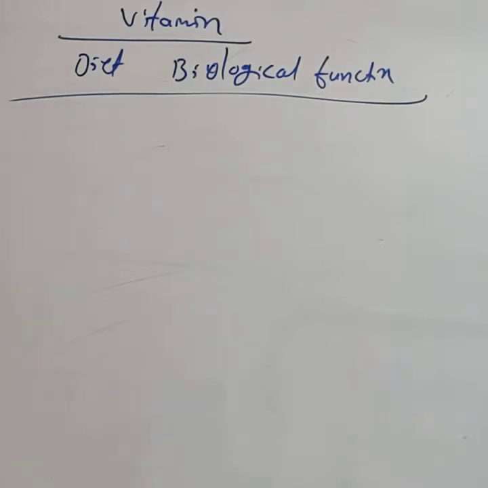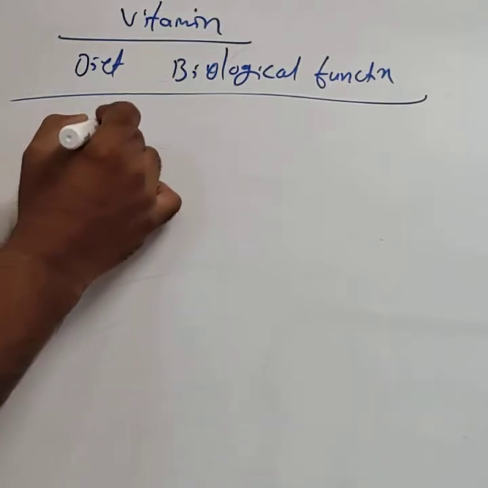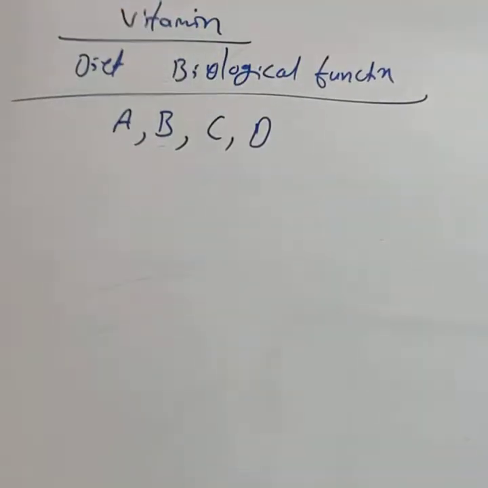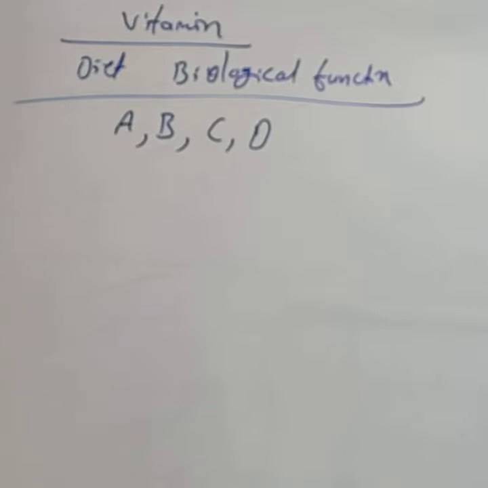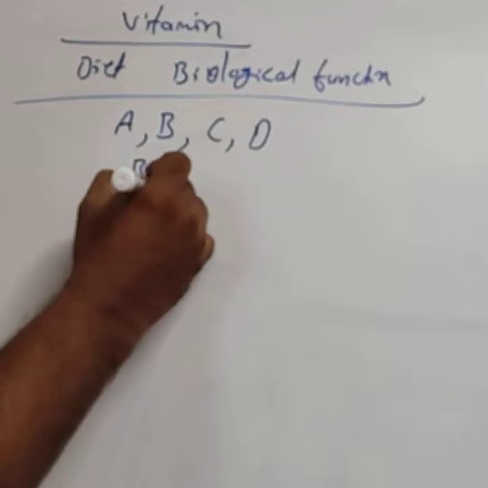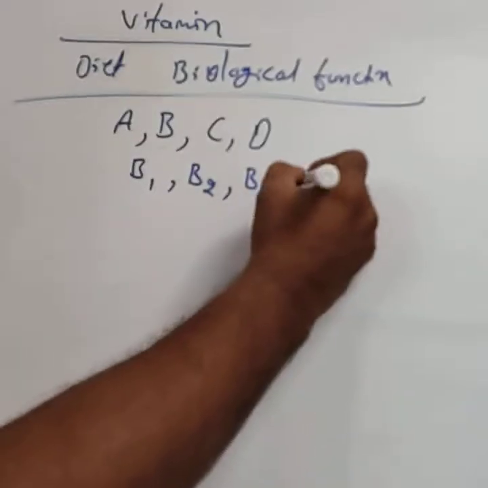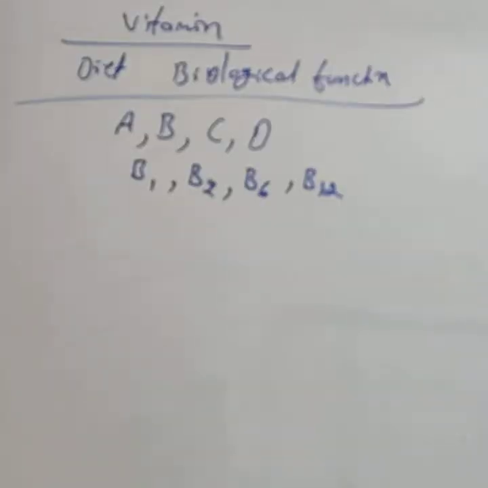required. The vitamins may be represented by alphabets, that is capital letters A, B, C, or D, and so on. Some of them are further named as subgroups like B1, B2, B6, or maybe B12, and so on. These are the representations of the vitamins. The vitamins are of two types depending on their solubility in water or fat.